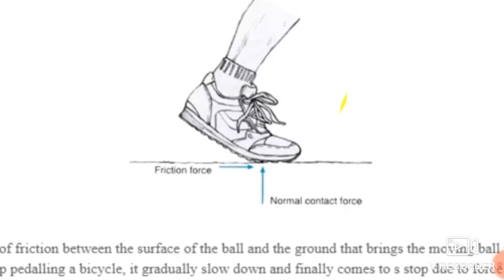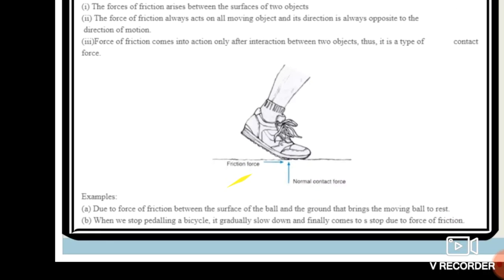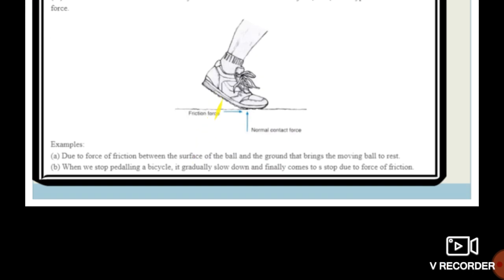Thus it is a type of contact force. See students, over here, why can we walk on the ground, why can we not slip on the ground? Because there occurs friction between the surface of the ground and our legs. How is this? See, this is the normal contact force and opposite to that force frictional forces occur. So here are the examples.